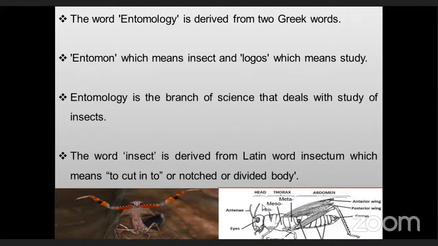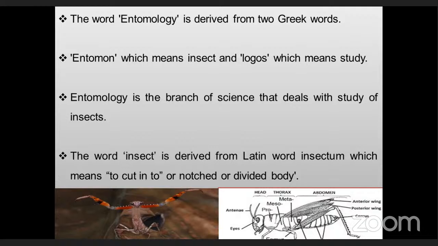You can see this picture. It's an insect. You can see here the head region, and in this head region 6 segments are there. Like that, in the thorax region 3 segments are there. In the abdomen, 7 to 11 abdominal segments are there. So the organism is divided into 3 regions or tagmata. Region is nothing but tagmata.